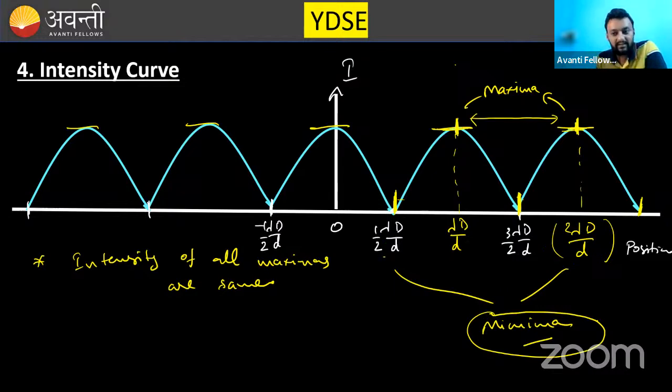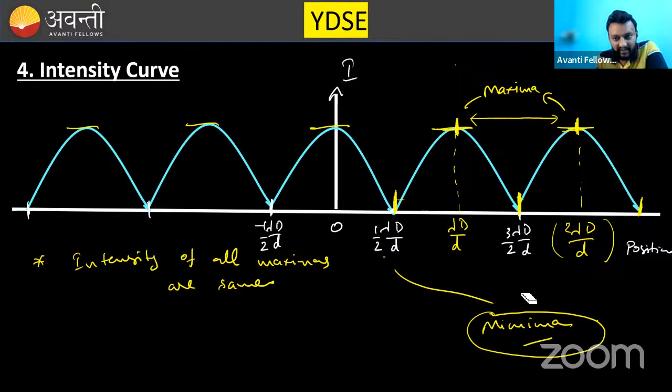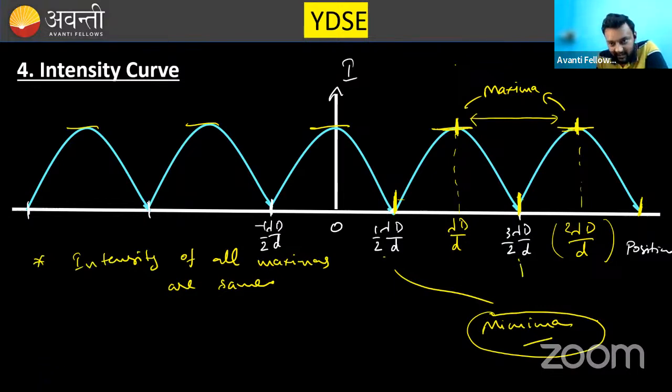This is the first minima, this is second minima. The arrow I mentioned was wrong actually. So this is minima. Clear now? This is maxima. Very good, Balveer.